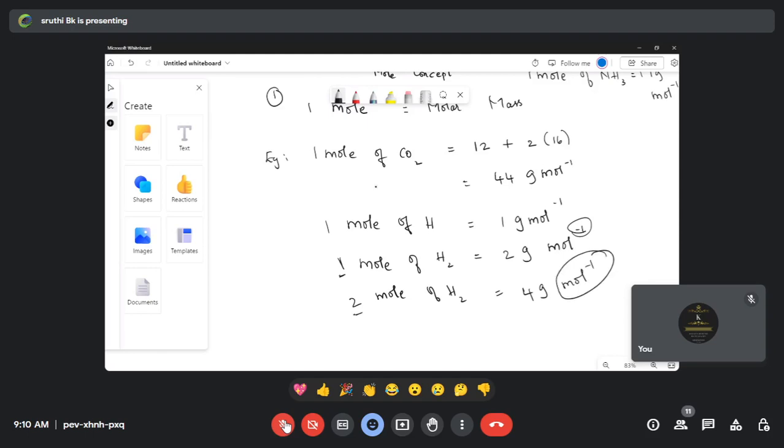Are you people clear? Only where you are calculating for 1 mole, then only you have to use mole inverse. Here it is in 2 moles. 2 moles means it's not right to put mole inverse. Are you people clear? Yes, ma'am.